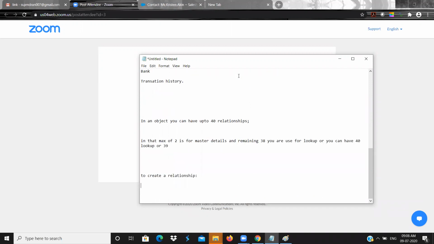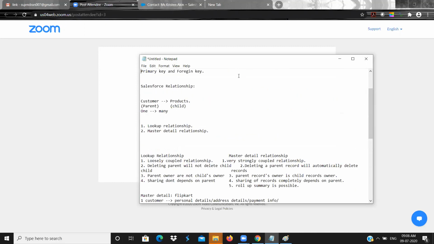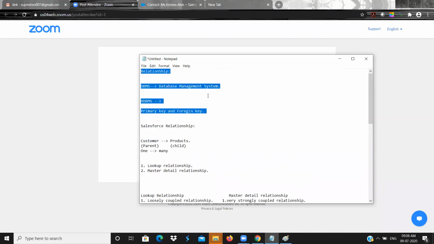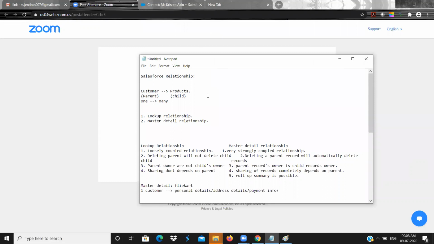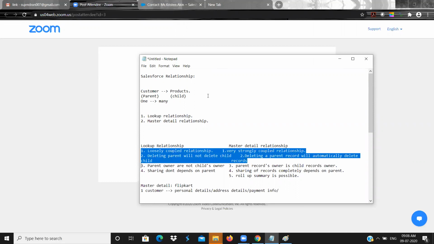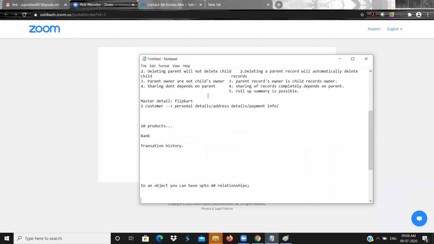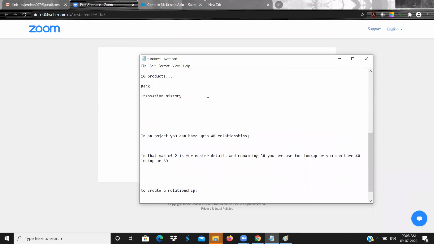So to create a relationship, you know why we use relationships in Salesforce. Forget about the database relationship and all; I said that for your understanding. In Salesforce, with a relationship I want to achieve this: if I click one record, I want to see its associated multiple records. In that case, I can use the 2 options given by Salesforce: one is lookup and the other is master detail. I know the difference between lookup and master detail now, and I know the business cases. So I want to create a relationship.